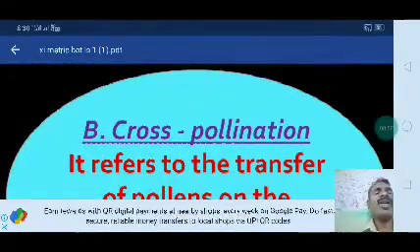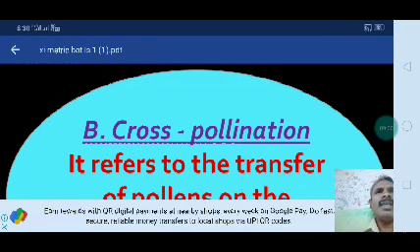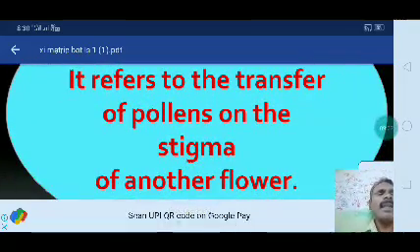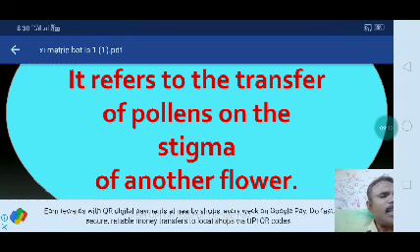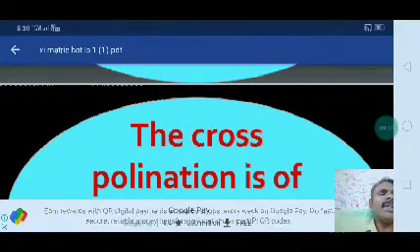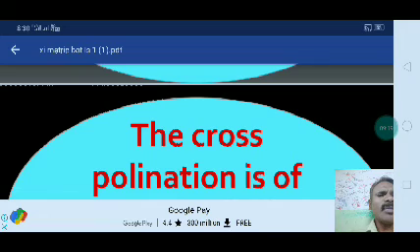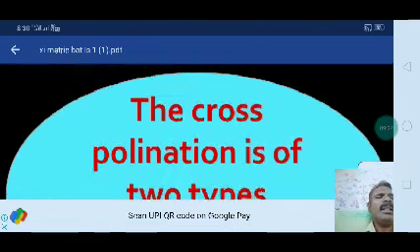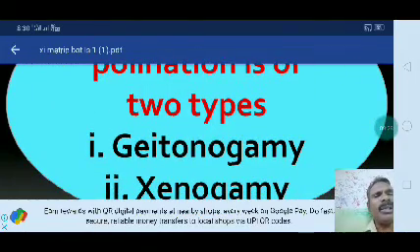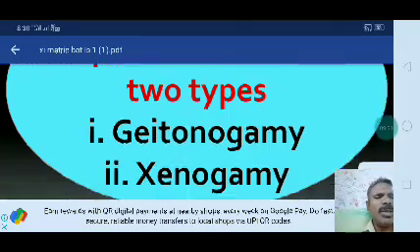The next one is cross-pollination. It refers to the transfer of pollen onto the stigma of another flower, not the same flower. Cross means different here. Pollination, as you already studied, is the transfer of pollen to the stigma. Cross-pollination is of two types: geitonogamy and xenogamy.